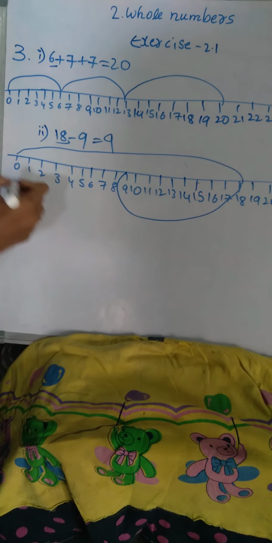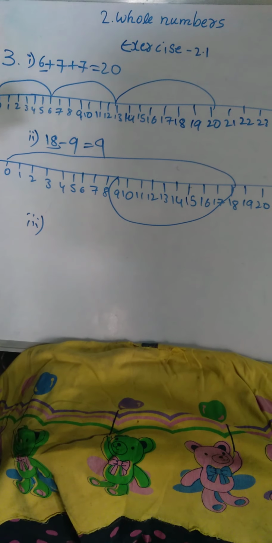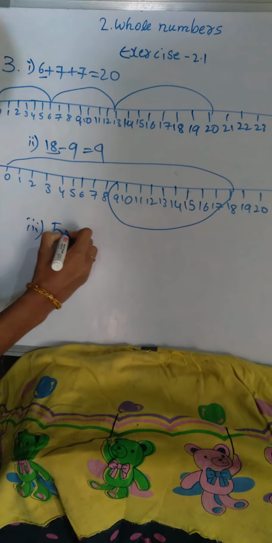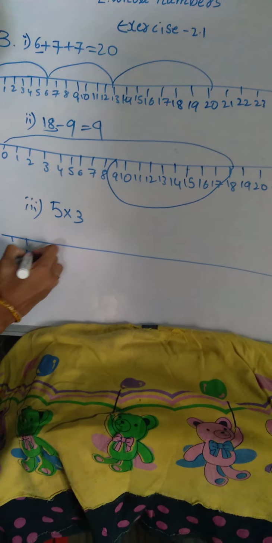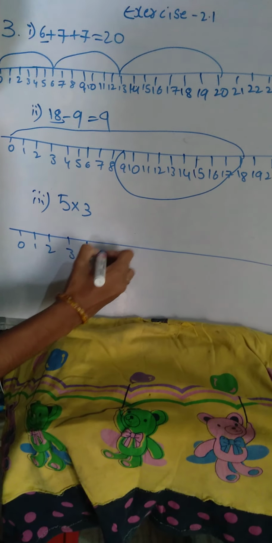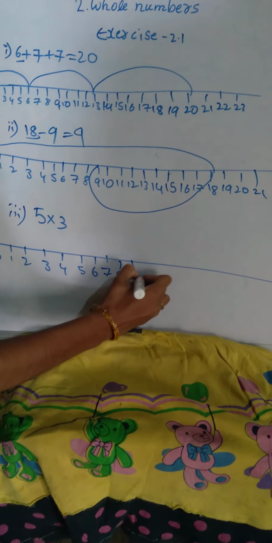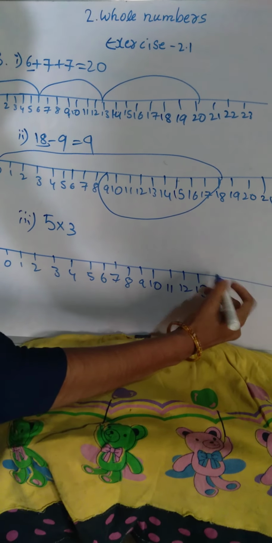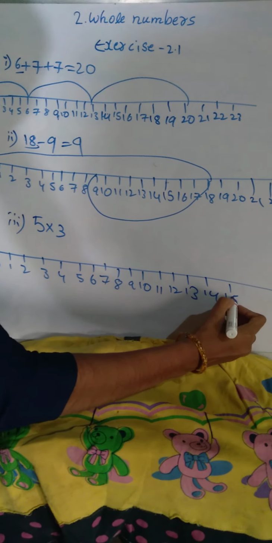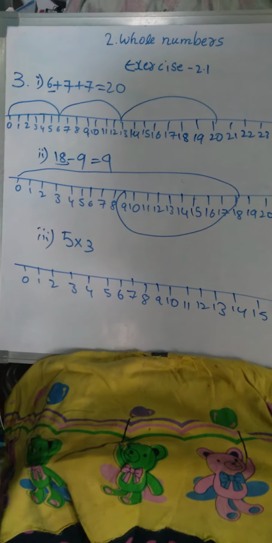So then we'll do the third problem. Again it's a number line. Yeah, 5 into 3. 5 into 3. 0, 1, 2, 3, 4, 5, 6, 7, 8, 9, 10, 11, 12, 13, 14, 15, 16, 17. Okay, we'll start till here.